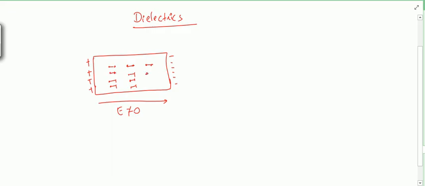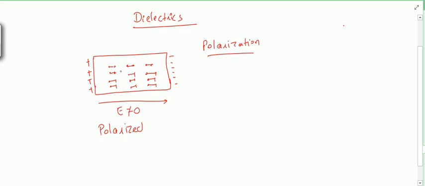So what is this speciality? This will help in storing energy in the dielectric. It will store electrostatic energy. And as I've told earlier also, this process, when the electric field is applied and dipoles are formed, is called polarization. And the dielectric in this condition is said to be a polarized dielectric.